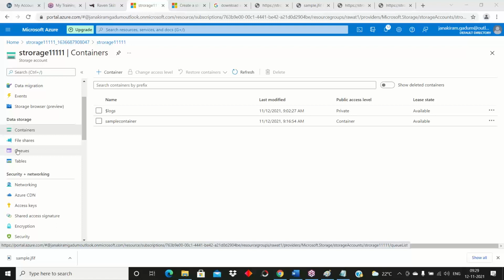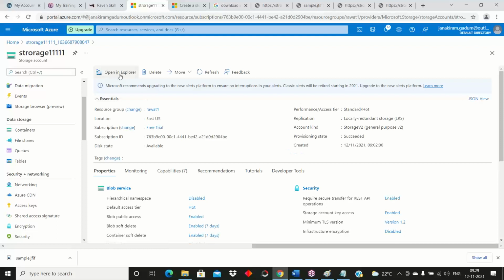Once these four services are clear, we have one more option in a storage account, that is storage explorer. See, this is storage explorer. Without logging into the portal, we can access our data in the storage account, in on premises also. That means in our local repository also, local remote, without going to the portal.